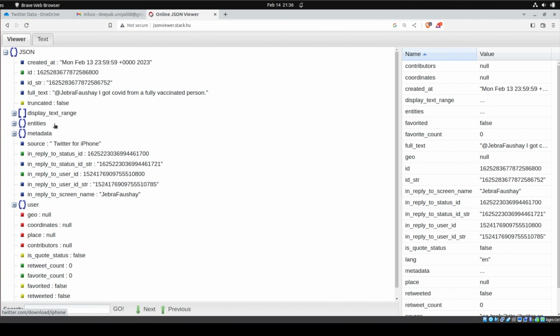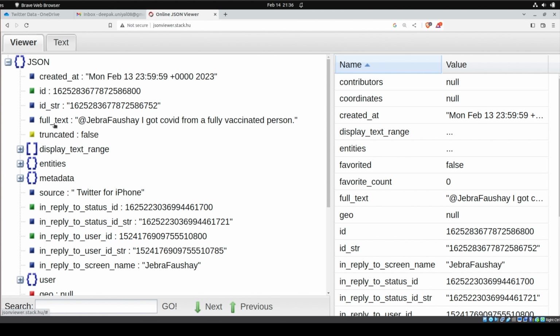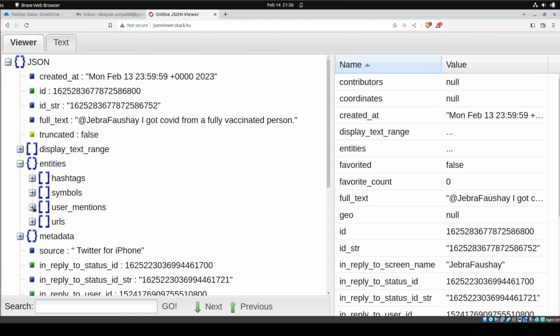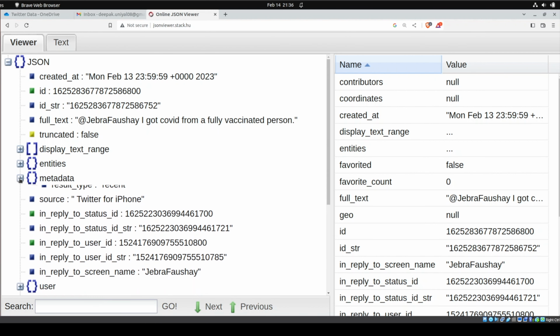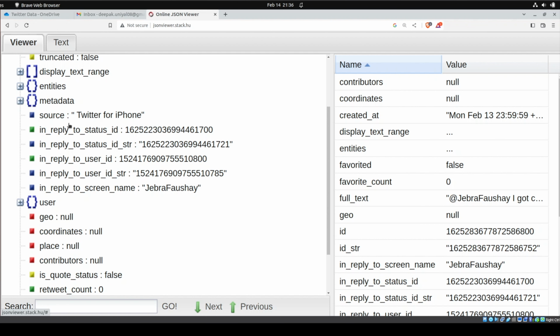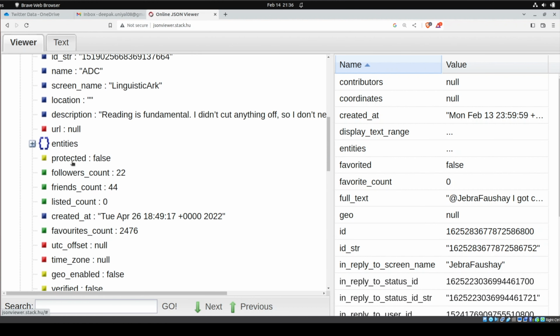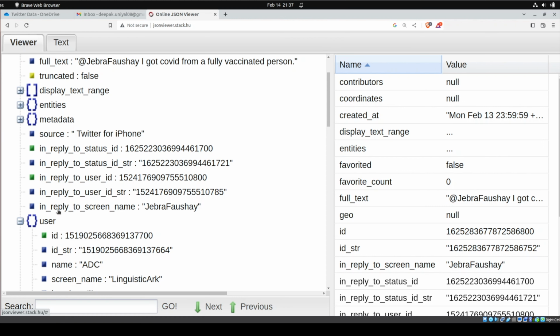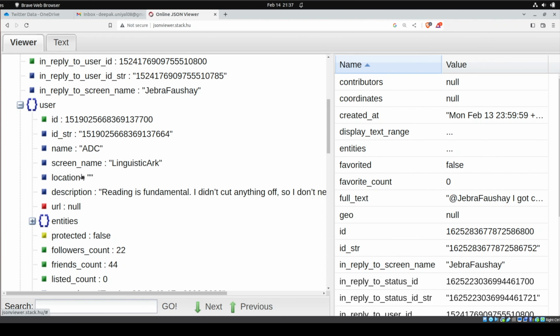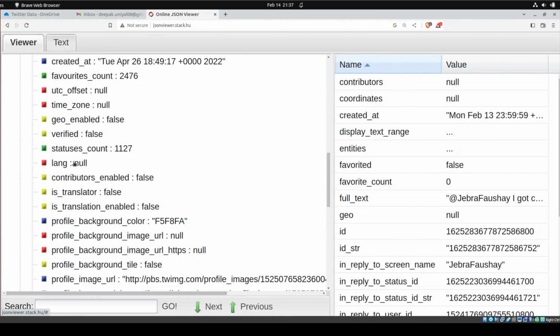And if you go to the viewer, you can see you are getting a lot of details here. You are getting JSON, created, ID, str. There are two IDs. I will just make it bigger. You are getting full text, you are getting truncated false, you are getting some entities, hashtags, user mentions, you are getting some metadata as well. You are getting the source from where this tweet has been tweeted. Then you are getting some geolocations and all these metrics about the tweet. You are also getting the user details, the one who tweeted this tweet, the name, screen name, and all the description about the user. And there are a lot of things you can see.